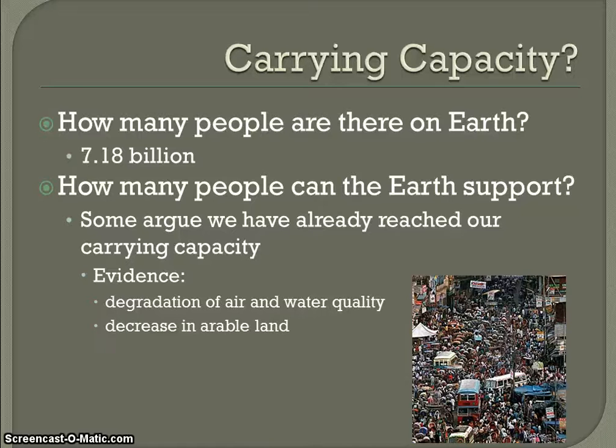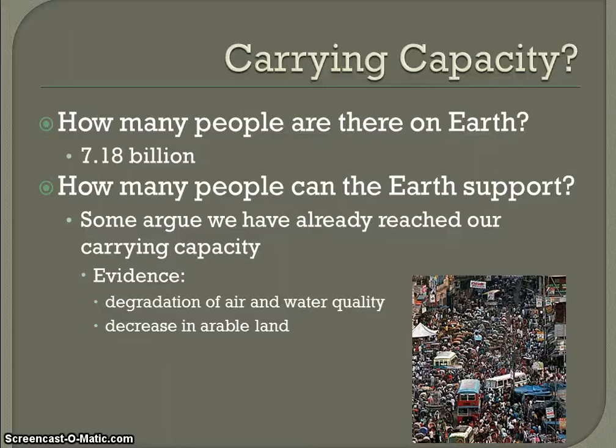The second thing is a decrease in arable land. Arable means that it can be cultivated: you can plant crops and grow them into food. We're seeing a decrease in this land for a couple of reasons. One is that we can't create arable land. It depends on the climate of the region, how much water is available, and the soil quality, and those are things that we can't change. We cannot create arable land.